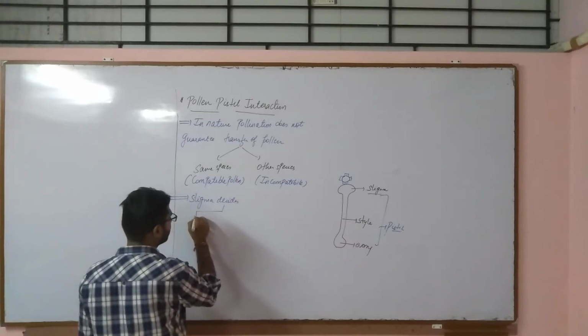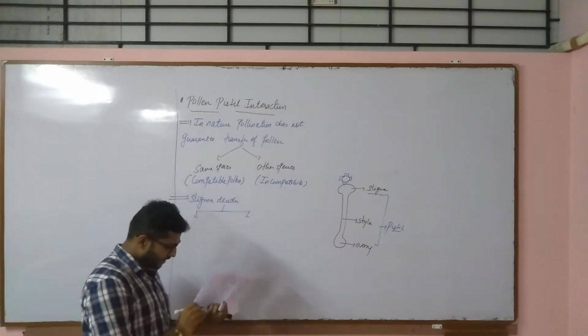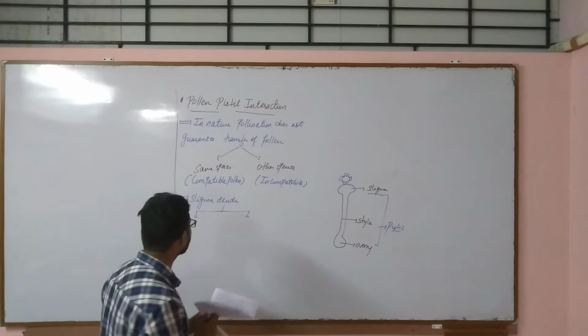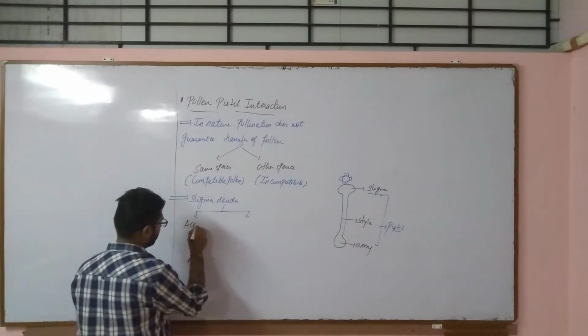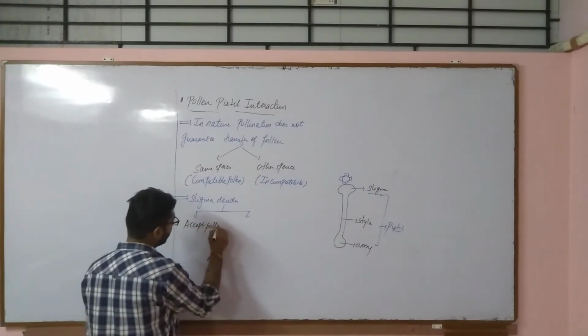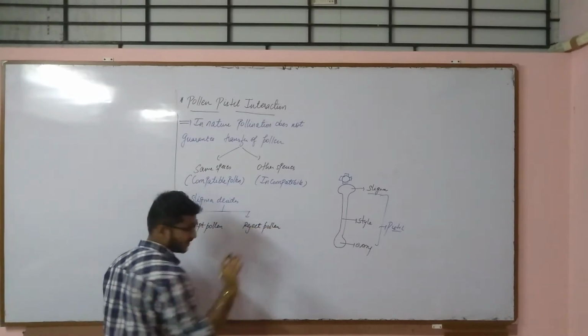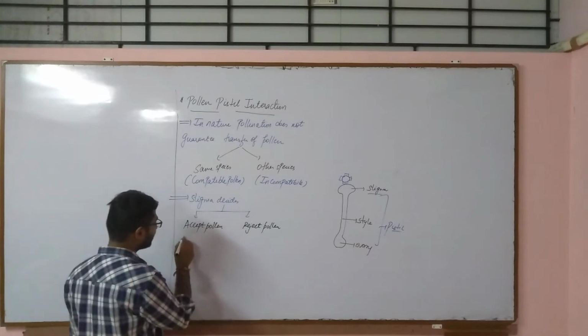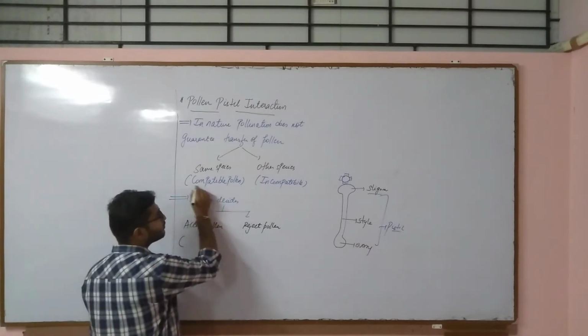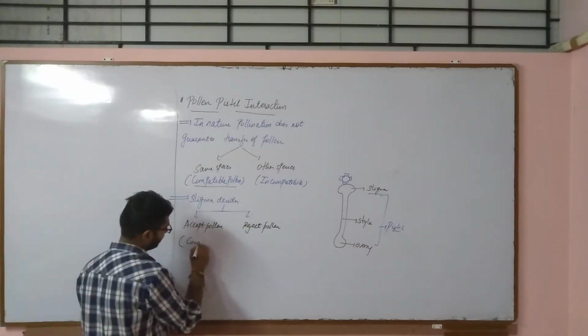So stigma decides two things: either stigma accepts the pollen grain, or rejects the pollen. Generally, I am talking about general cases. If the pollen is accepted, then it should be of compatible type.